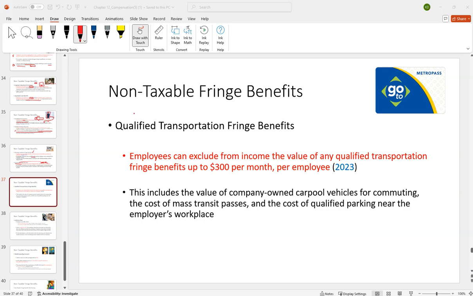All right, kind of continuing here with this, right? Qualified transportation fringe benefits, right? Employees can exclude from income the value of any qualified transportation fringe benefits up to $300 per month per employee. Typical thing you might see here, right? Your employer says, hey, we will pay for your monthly bus pass, your monthly T pass if you take the T in Pittsburgh to work. Or we will pay for parking, right? We will give you an allowance for parking. Up to $300 a month, you don't have to include that as income.